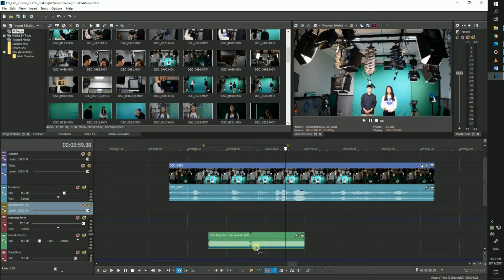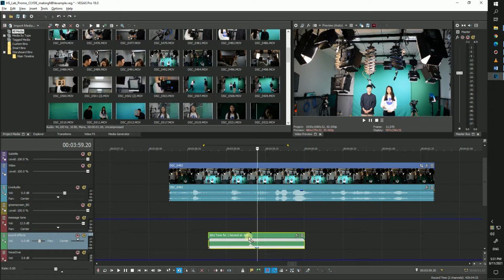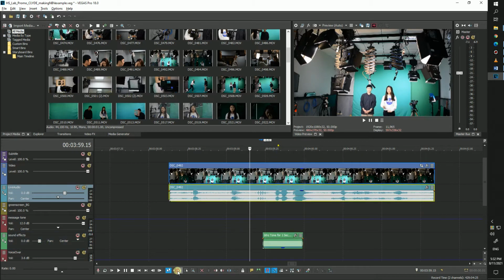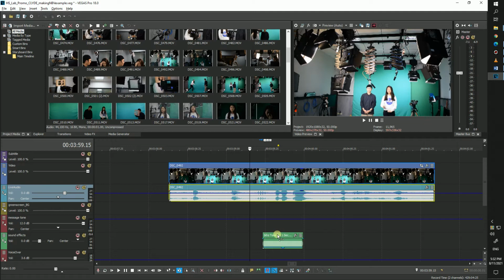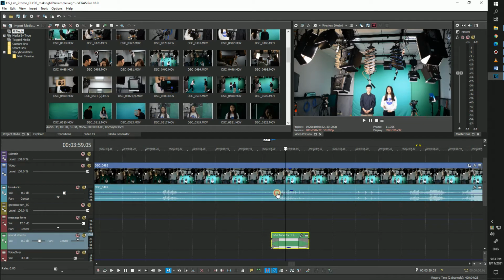If you're trying to cover up a mistake or censor a word, you will have to adjust the volume. You could either make the sound effect louder or mute the part you are trying to cover up, or do both. These can be achieved with all the tools we mentioned in the last lesson, such as the gain slider, track levels, or with the volume envelope.